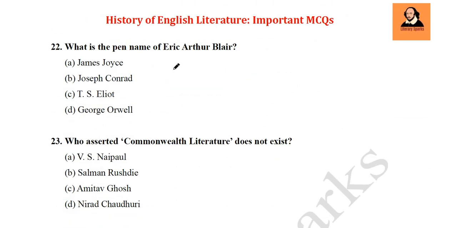Next question, what is the pen name of Eric Arthur Blair? This is also an important question. James Joyce, Joseph Conrad, T.S. Eliot, George Orwell. So we know George Orwell by this name, but George Orwell is the pen name and his original name is Eric Arthur Blair. And you need to remember an important point, that George Orwell was born in India, under the Bengal Presidency, particularly in Motihari, which is in Bihar these days.